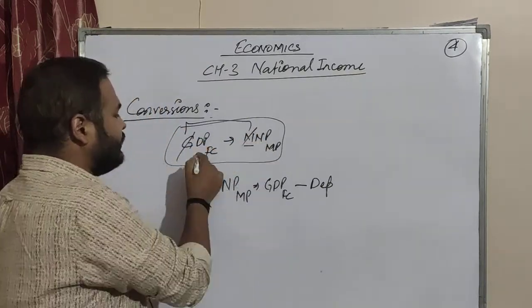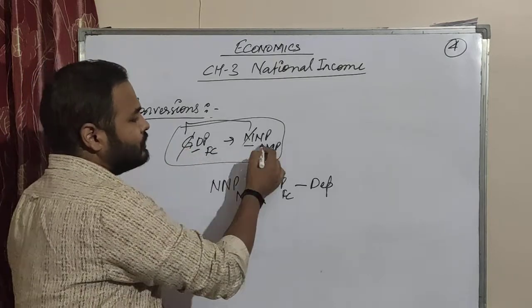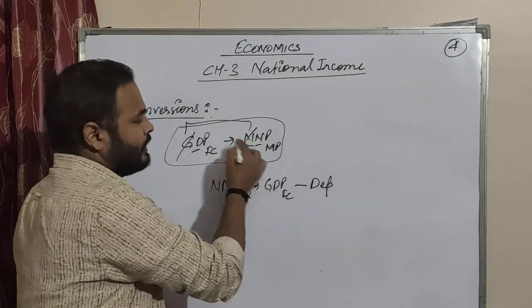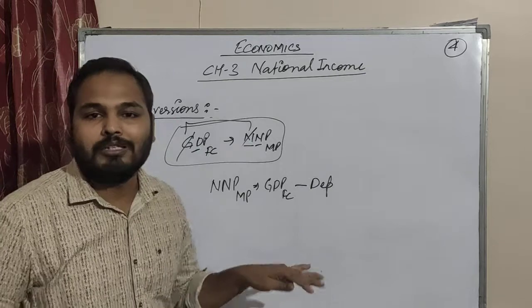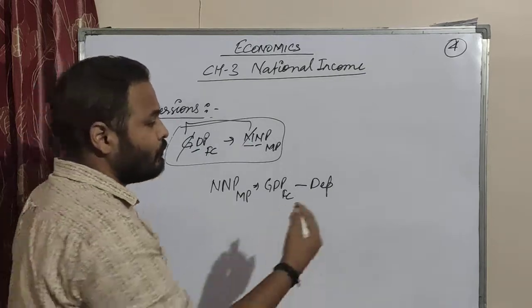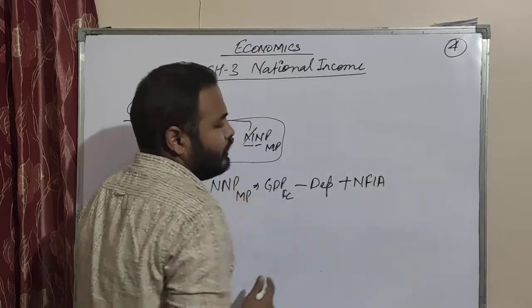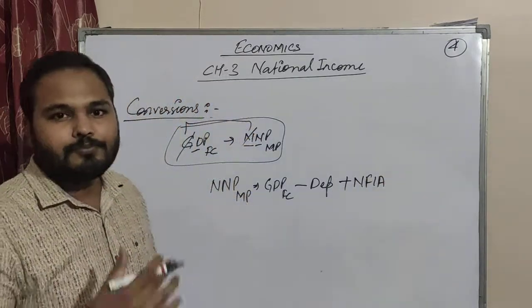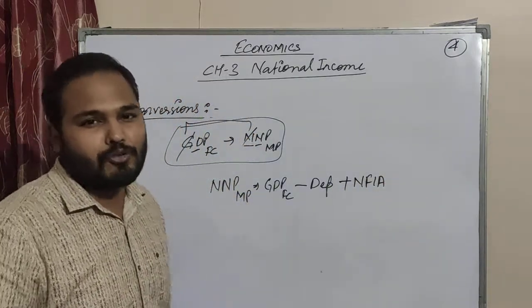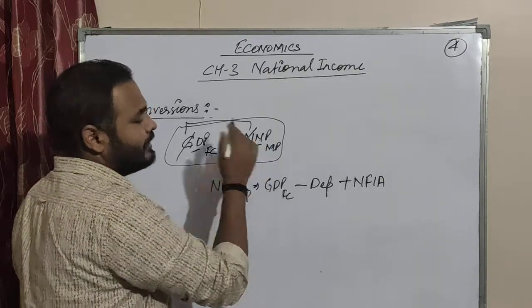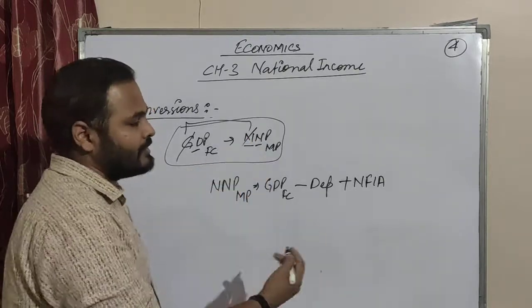Now gross and net is over. Now we have to see domestic and national. When we are converting domestic income to national income, we add NFIA. Whenever domestic income is there and the income which comes from abroad, we add it and we make it national income.